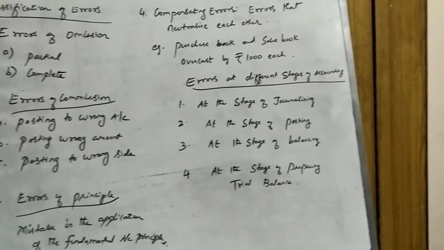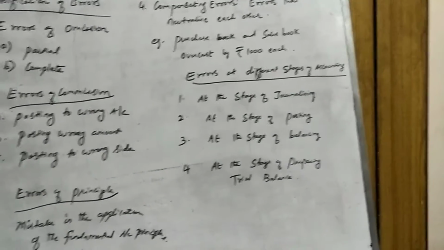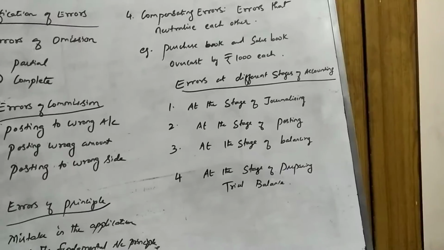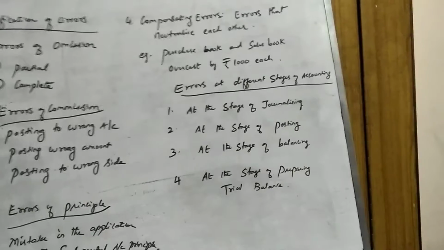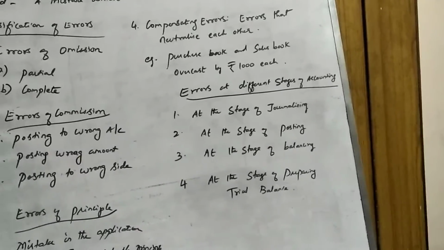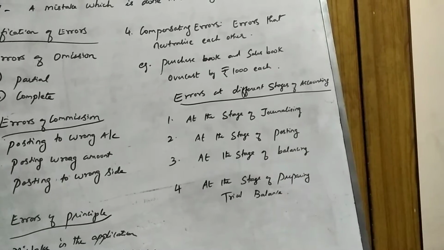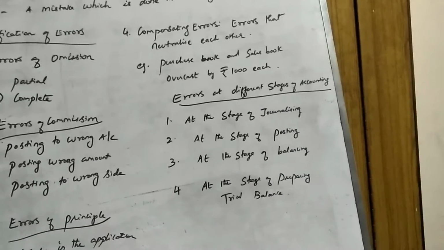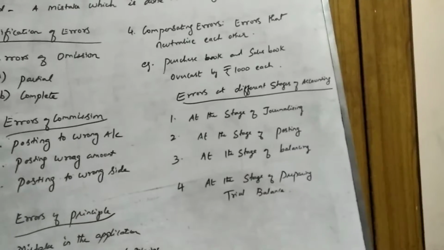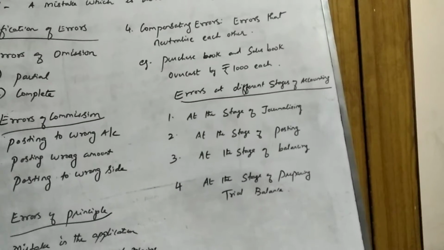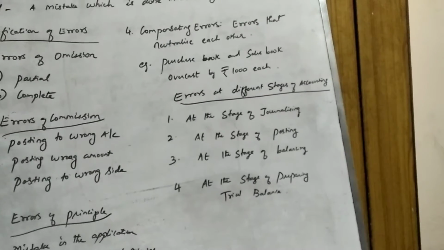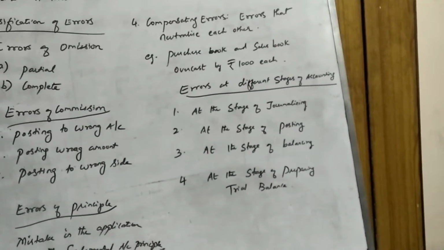This partial omission will happen only after the journalizing stage, because when you are posting those entries into the ledger only, you will come across this partial omission, whereas complete omission can happen at the time of making the entries in the journal. When the transactions are recorded in the journal at the time of journalizing, this complete omission may happen. A mistake, you would have left one transaction to be recorded into the books of accounts.